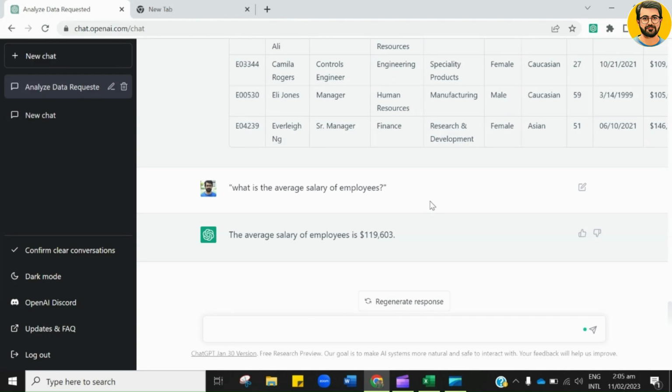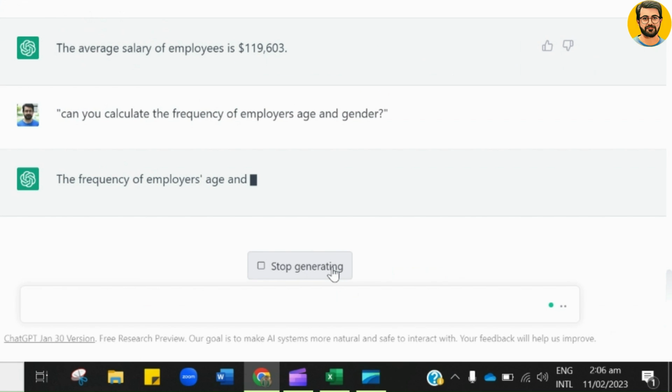So, let's analyze more. This time I want to know the total number of employees distribution as per their gender and age. In simple words, I want to know the frequencies of the employees as per their gender and age. Just type and see the magic. Here you go.